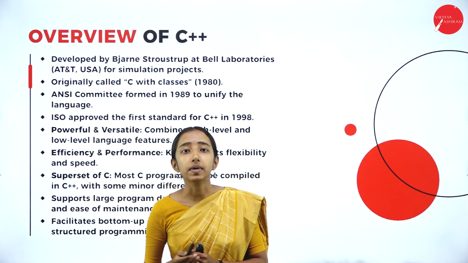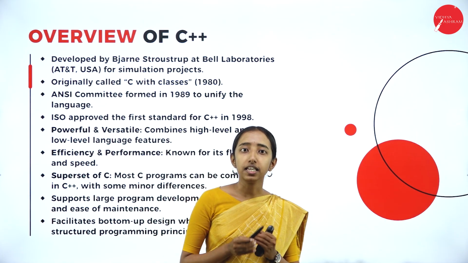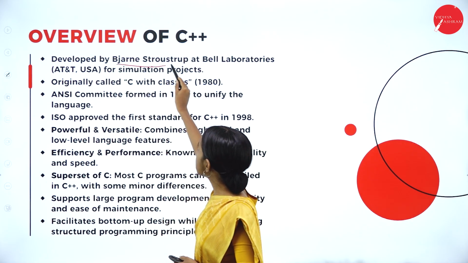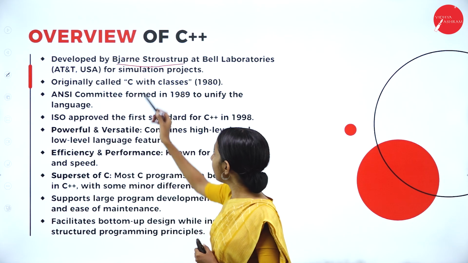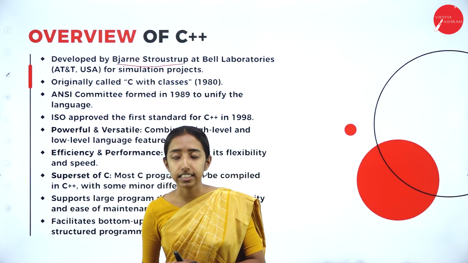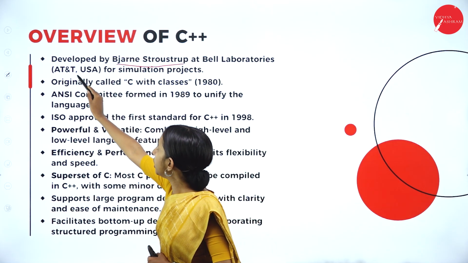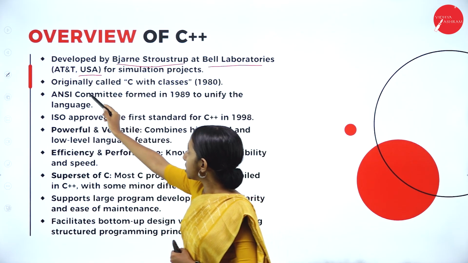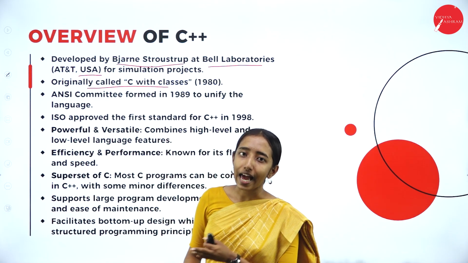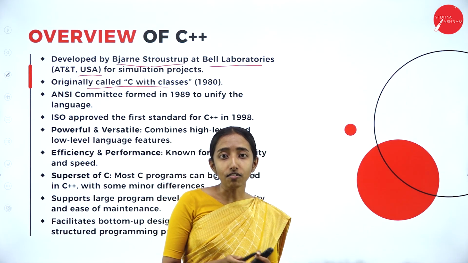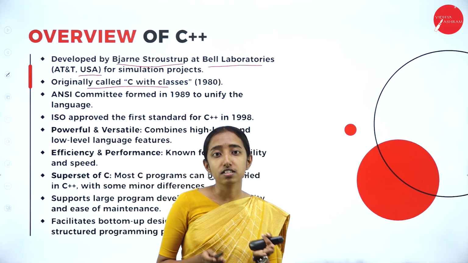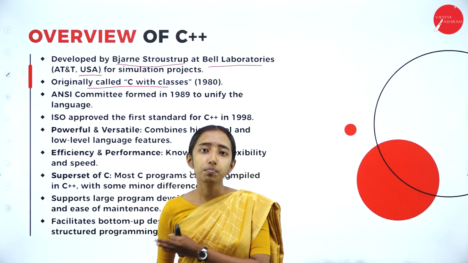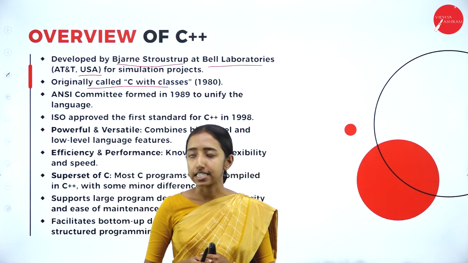So what is C++? What is the history of C++? C++ was developed by Bjarne Stroustrup. He developed C++ in the 1980s. It was developed in USA at Bell Laboratories. Originally, it was called C with classes, meaning C, which is procedure-oriented programming, whereas C++ is object-oriented programming, that is, C with classes.